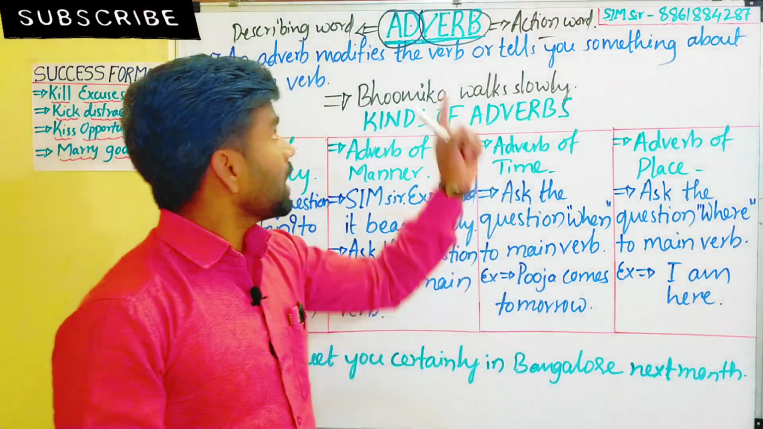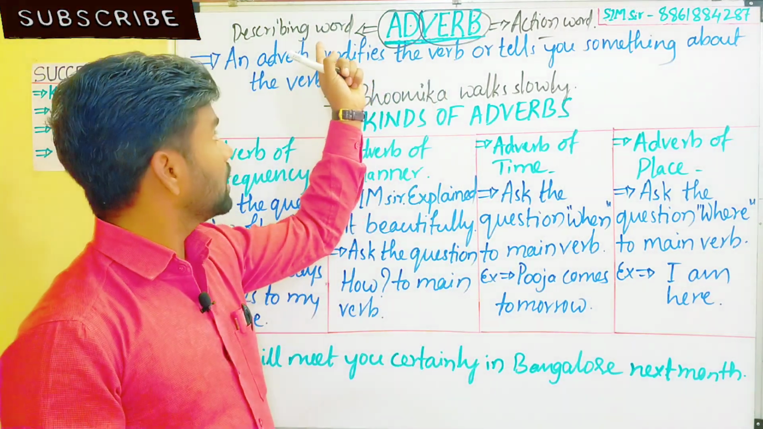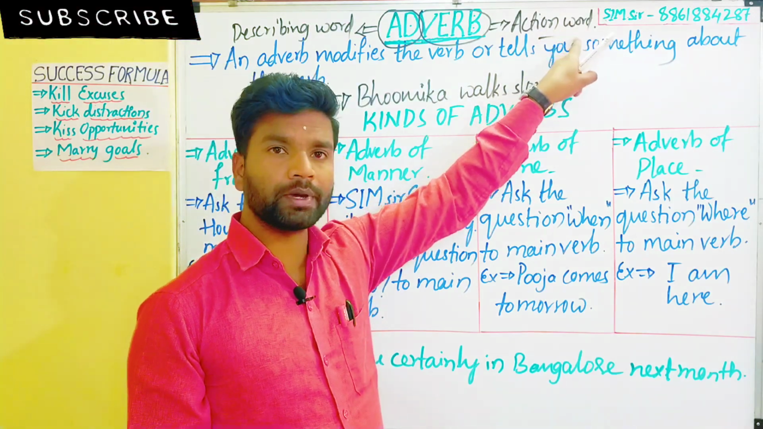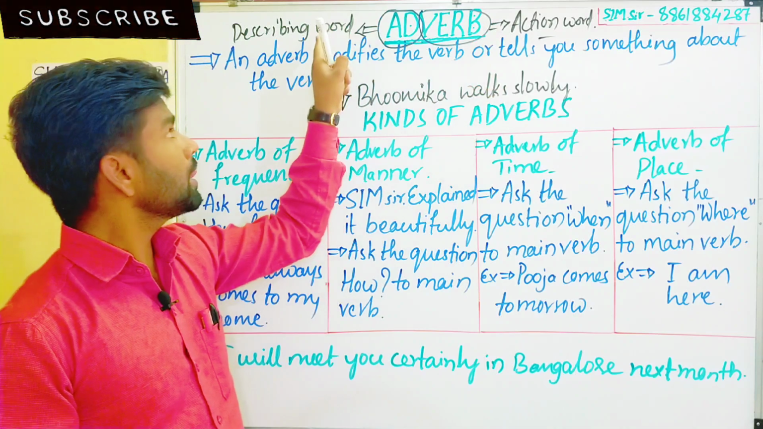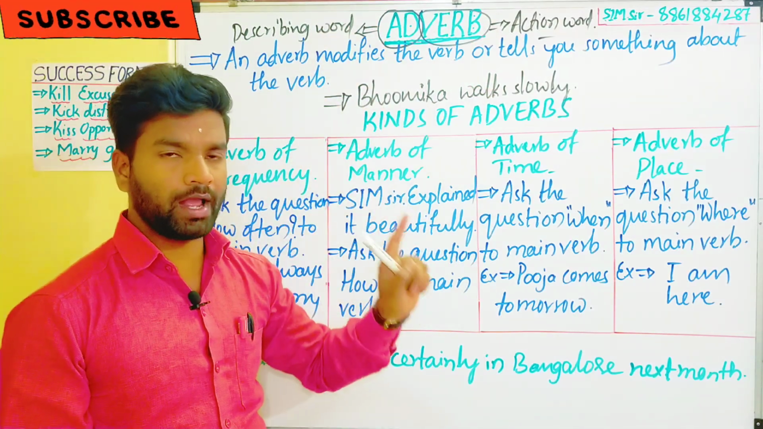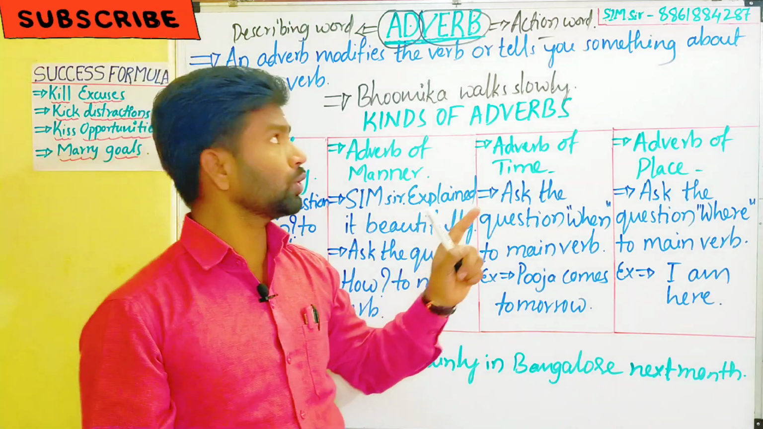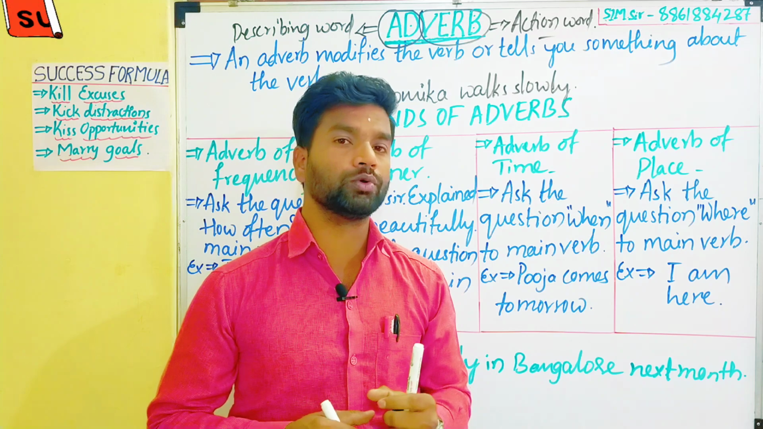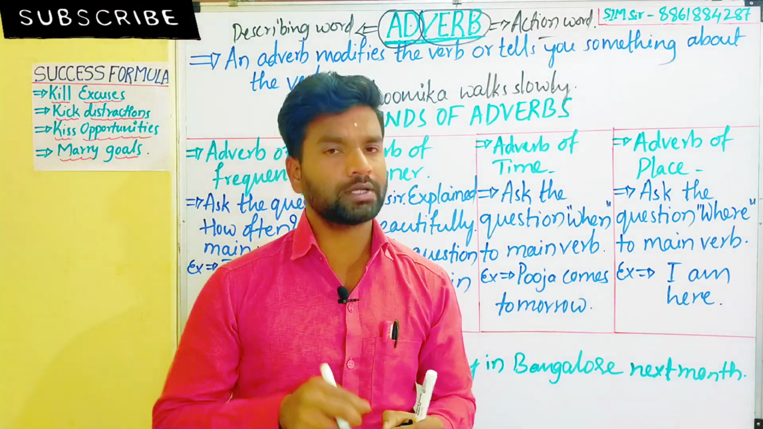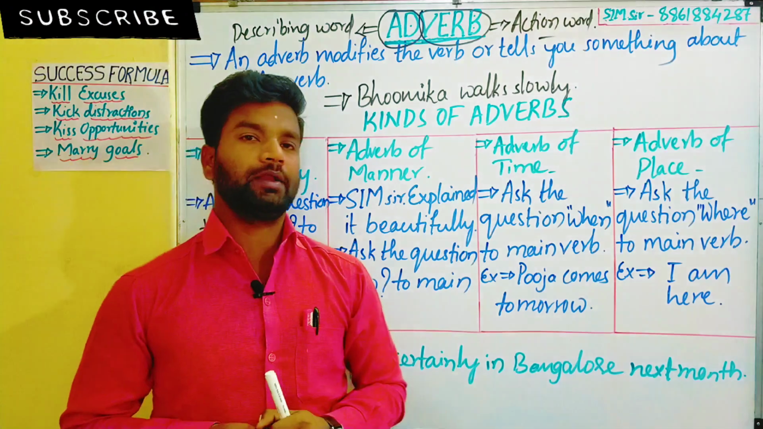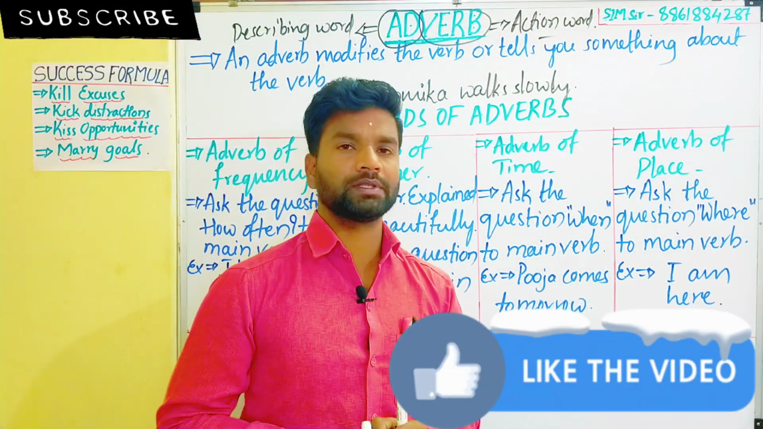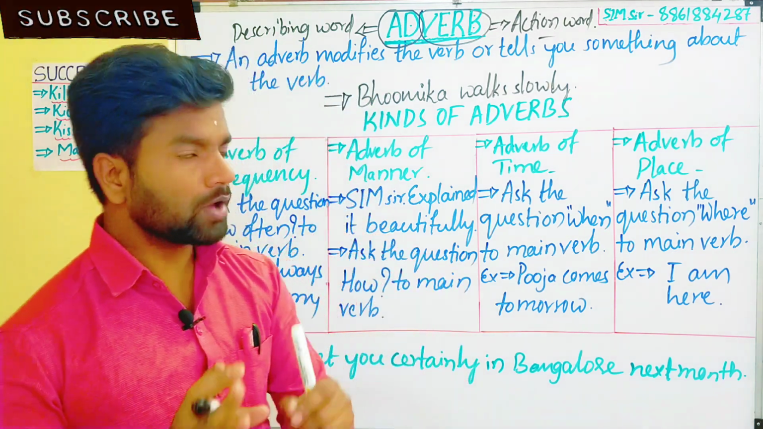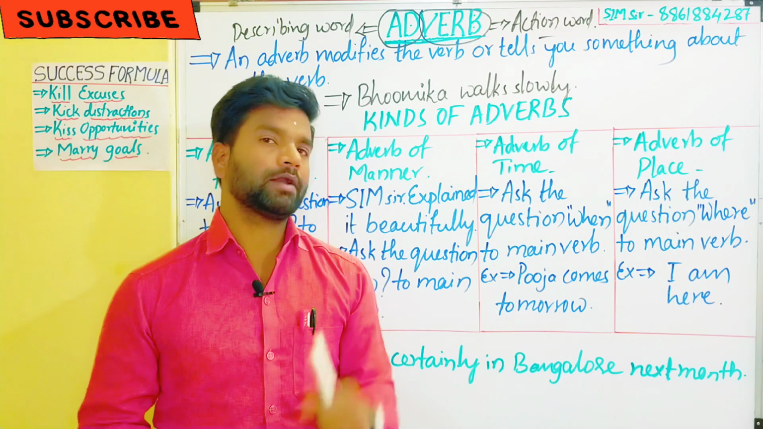Here we got the meaning and definition of the adverb. Is it clear? Add means describing word. About what does it describe? It explains about the action word. That is called the adverb. Add means describing; verb means action word, and it explains and modifies it. It tells something about that verb. It is called an adverb. In Kannada we call it ಕ್ರಿಯಾ ವಿಶೇಷಣ. I hope you got the clarity about the adverb.